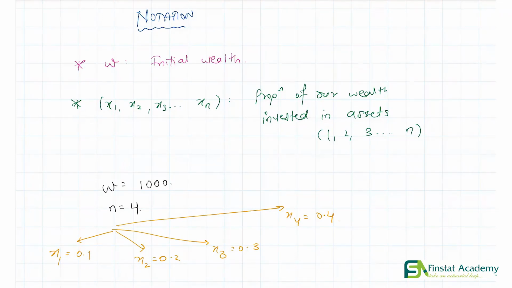This simply means that 10% of our wealth goes in the first asset, 20% of our wealth is invested in the second asset, 30% of it goes in the third asset, and the remaining 40% is being invested in the fourth asset. So these x's simply represent the proportion of our wealth invested in each asset. Great.